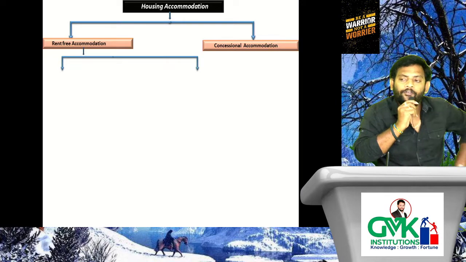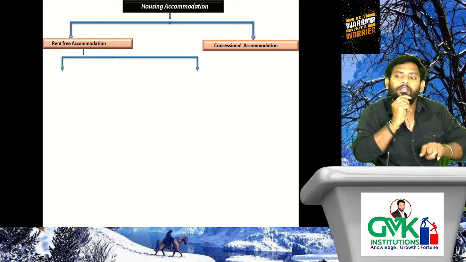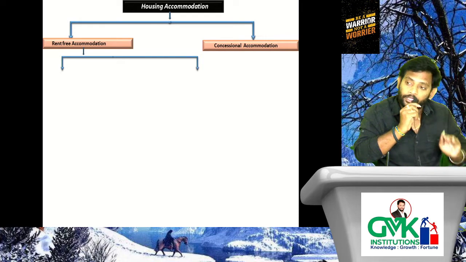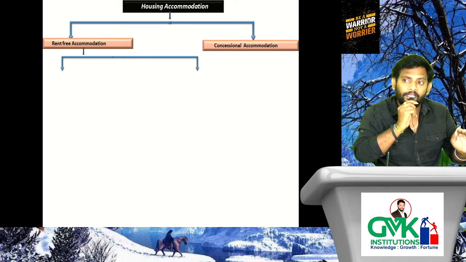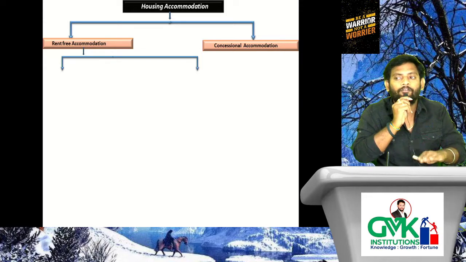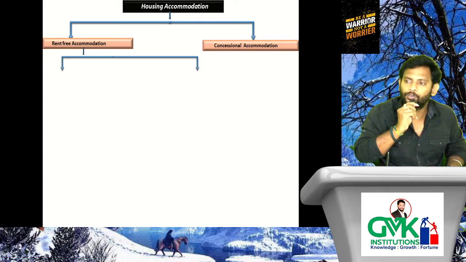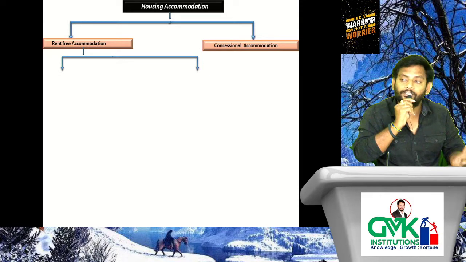When it comes to rent-free accommodation, we need to verify whether it is unfurnished accommodation or furnished accommodation. What is unfurnished accommodation? An empty house provided by the employer, and the employee has to bring his own furniture into that accommodation for the purpose of staying. Then we need to treat it as unfurnished accommodation.